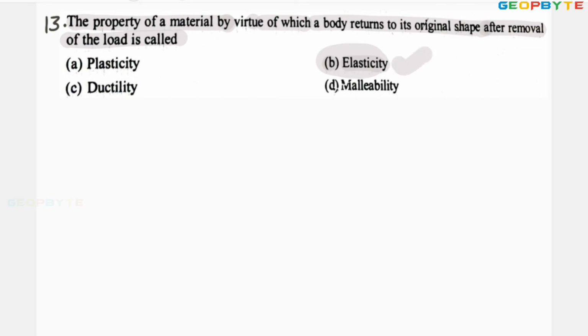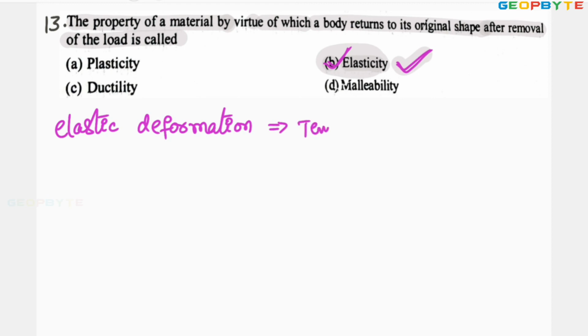Therefore, option B is absolutely correct. I hope you got my point. So, elastic deformation is the temporary deformation.